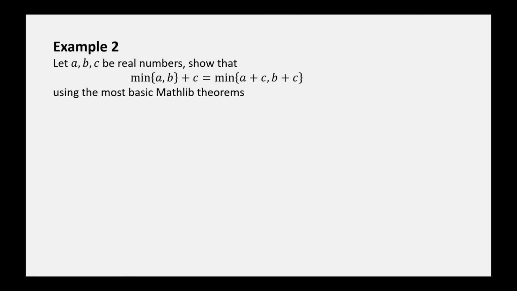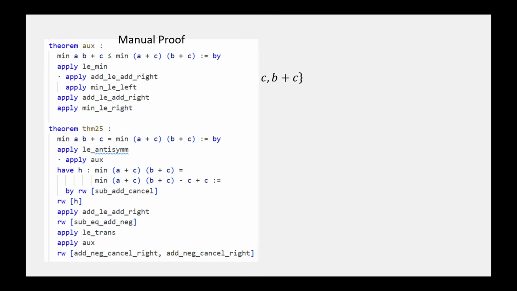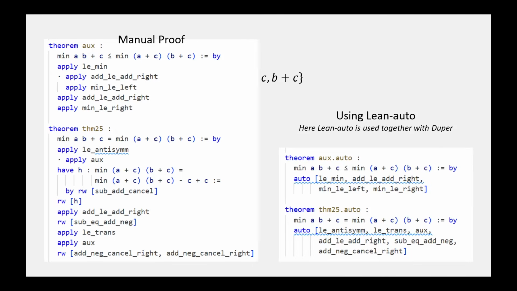The next example is an equality about real numbers. We want to show that addition distributes over min, using only the most basic theorems about addition and ordering. This is what the manual proof looks like. And this is what the proof looks like if we use LingAuto. Again, the length of the proof is reduced.